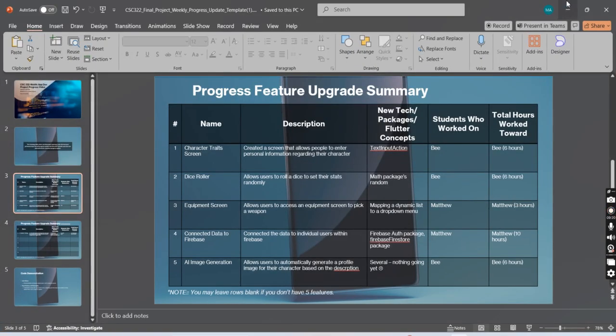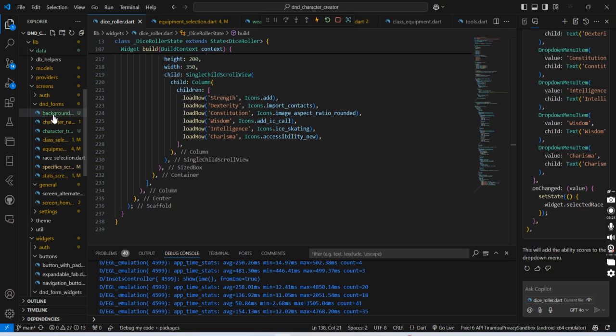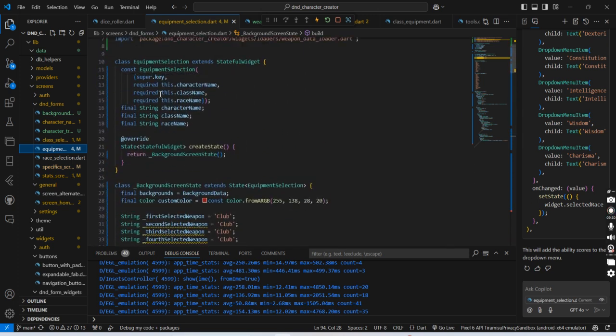What's up next? Equipment's actually pretty simple. I'm not going to spend too long on it because it's really not bad at all. If I can find it. You're so good at finding files. Fantastic at finding files. Okay.